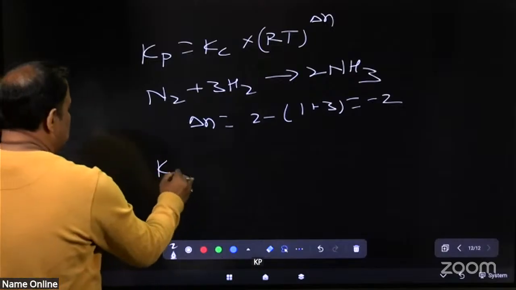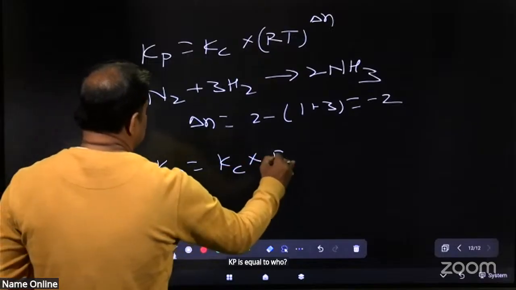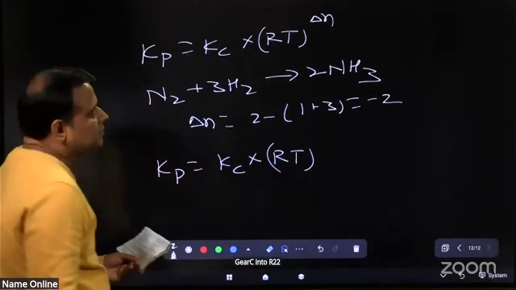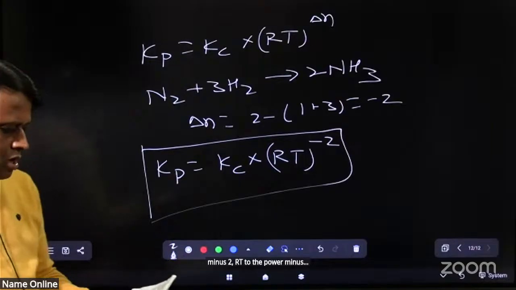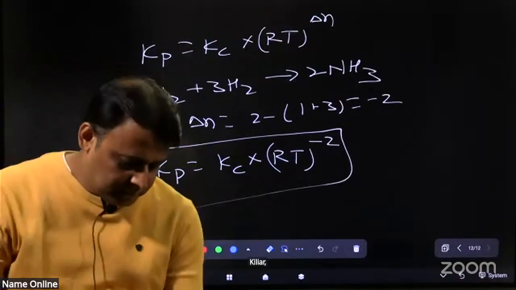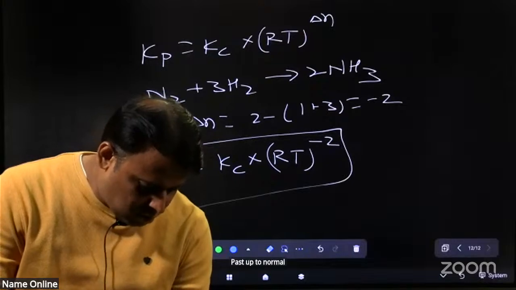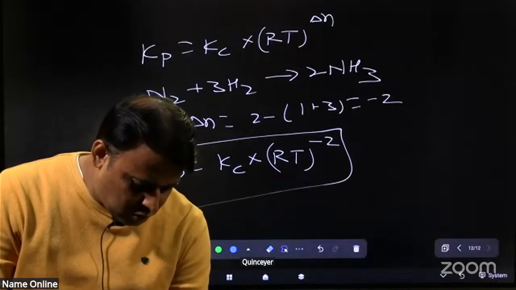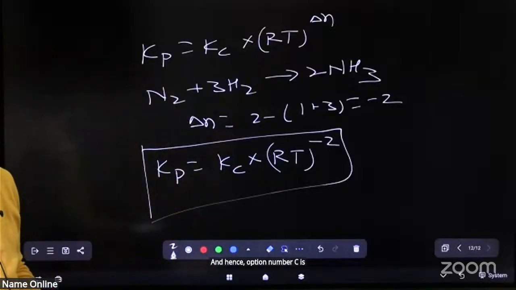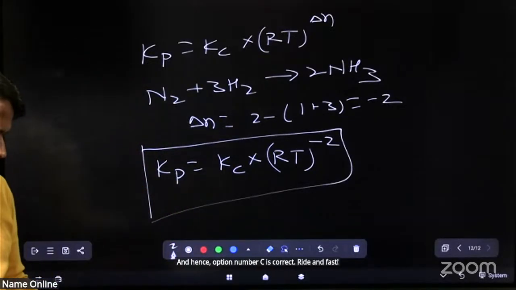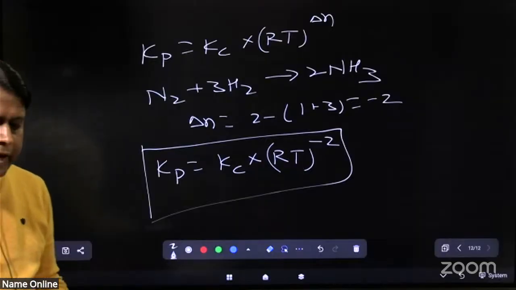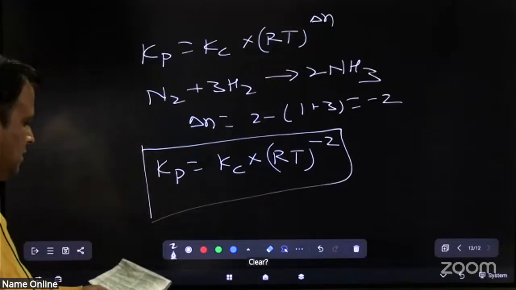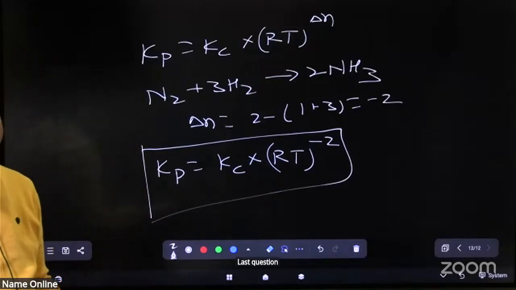Now, what will be the relation? Kp is equal to Kc into RT to the power minus 2. Clear? Check the options. First option no, second option no, third option Kc into RT to the power minus 2. And hence option number C is correct. Write down fast. Clear? Next, last question, question number 60.